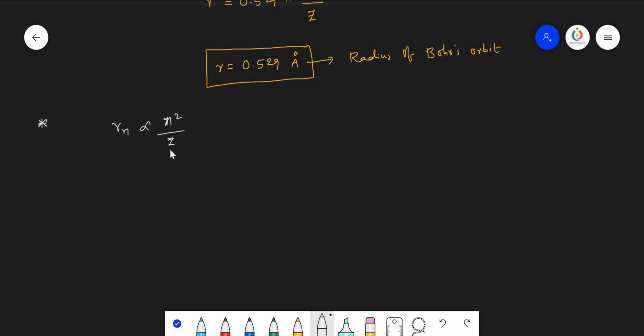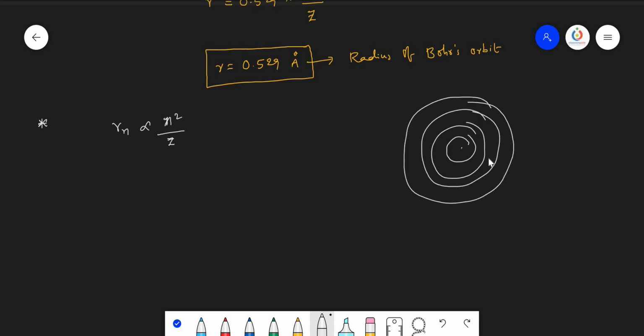For example, I am taking only the hydrogen atom, and I am comparing the radius of the first, second, third, fourth orbits. Now I would like to know the ratio of the first, second, third, fourth orbit radius. In such a case, Z remains constant, so Rn is directly proportional to N square.